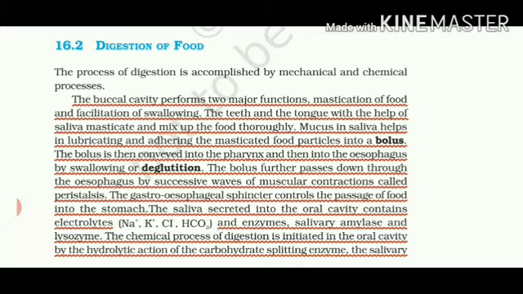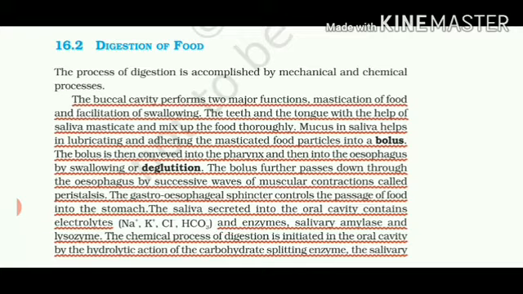Now it goes from the buccal cavity into the pharynx and ultimately into the food pipe by swallowing. When you swallow food or water, that is called deglutition. Then it moves by successive contractions that we call peristalsis, or peristaltic movements. There are certain sphincters which can control the passage of food into the stomach.